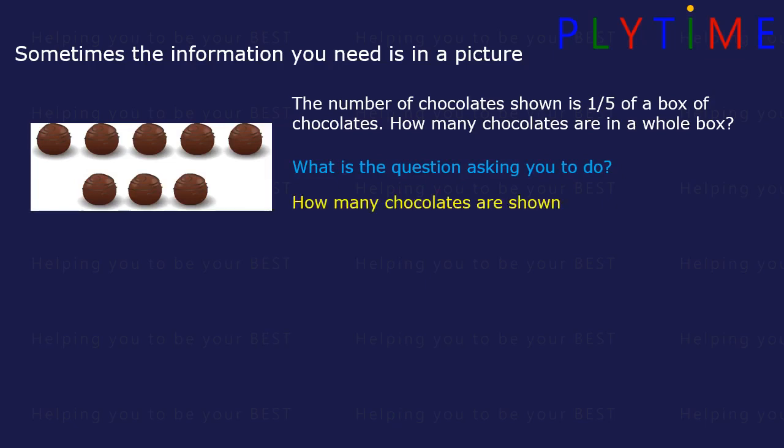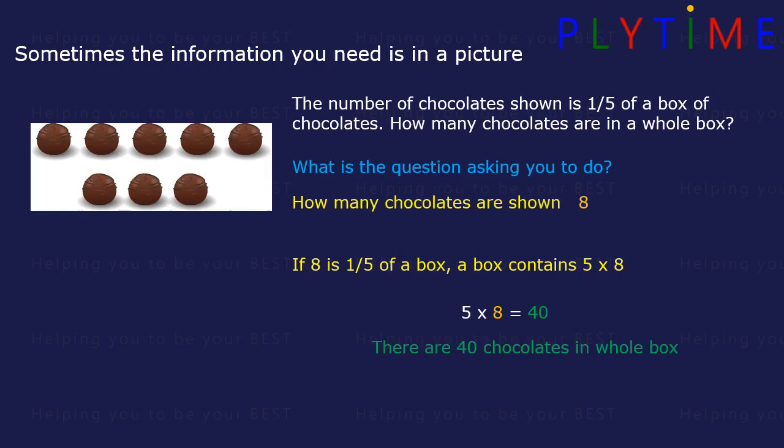First, count how many chocolates are shown. There are 8. So we know that 8 is 1/5 of a box. So a box contains 5 times 8 chocolates. 5 times 8 equals 40. So there are 40 chocolates in a whole box.